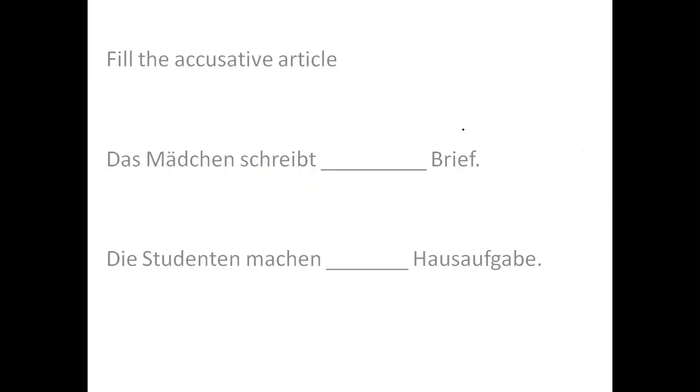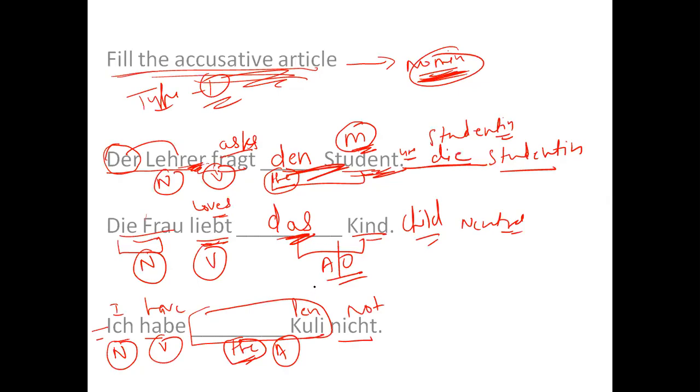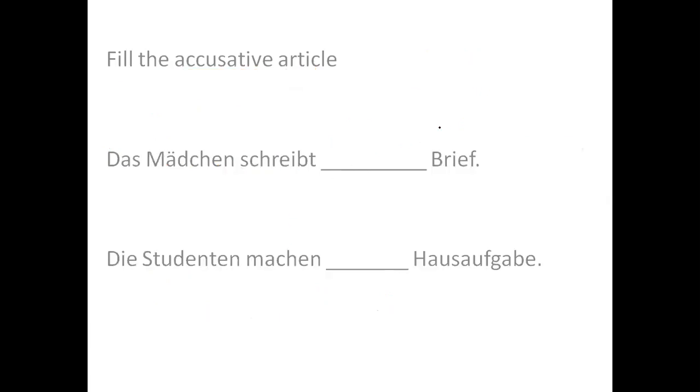Now here, as you already know, Kuli is masculine in German. Hence, the answer should be den, right? As you already know, in German, it is not necessary that all the non-living objects are